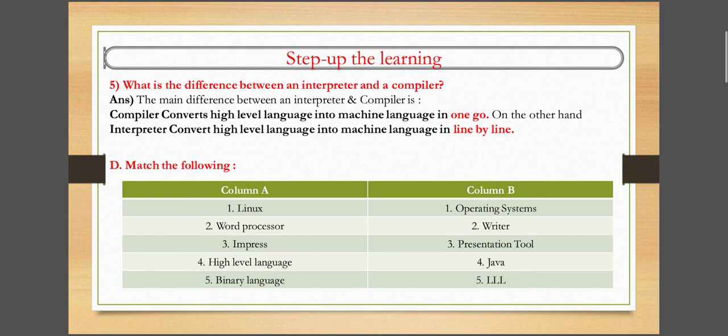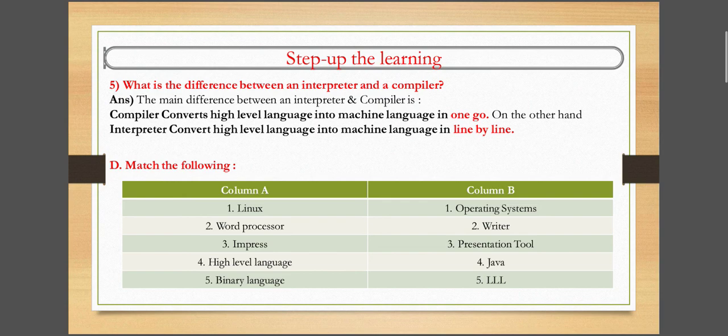Next is: what is the difference between interpreter and compiler. Here you can see compiler converts high level language into machine level language in one go. Okay, next is interpreter converts the high level language into machine language line by line. The main difference is compiler converts in one go and interpreter converts the program line by line. So this is the main difference between compiler and interpreter.